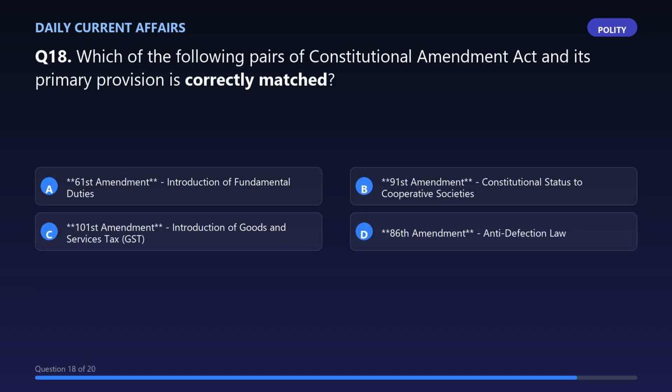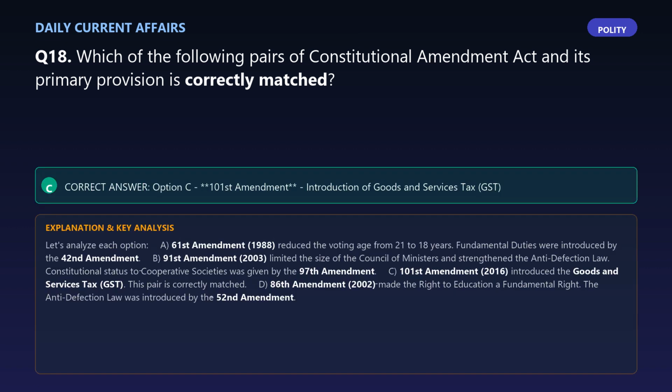Question 18. Which of the following pairs of Constitutional Amendment Act and its primary provision is correctly matched? The correct answer is option C, 101st Amendment, Introduction of Goods and Services Tax, GST. Explanation: let's analyze each option.